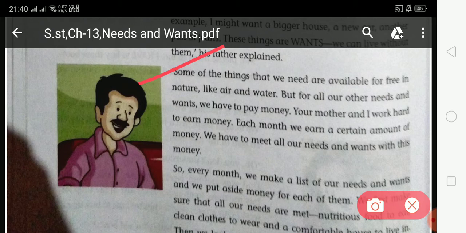After that, her father said that some of the things that we need are available for free in nature, like air and water, and we don't pay for air and water, but for all our other needs and wants, we have to pay money. His father said, your mother and I work hard to earn money, and each month we earn a fixed amount of money, and with this money we have to meet all our needs and wants.